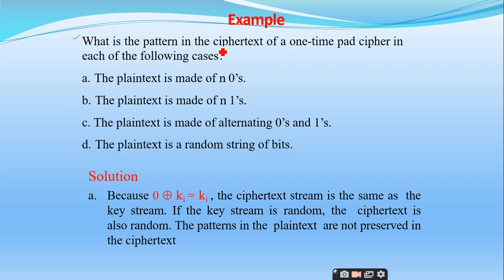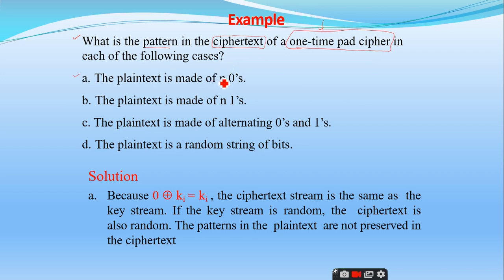So what is the pattern in the ciphertext of a one-time pad cipher? If you come across anything like the one-time pad cipher, simply remember that this is a synchronous stream cipher, right? So where do we use this one-time pad? We use these random, unique pseudo-random keys in the concept of stream ciphers only, right? So the question here is, what is the pattern in the ciphertext? What pattern are you generating while using a one-time pad cipher in each of the following cases?